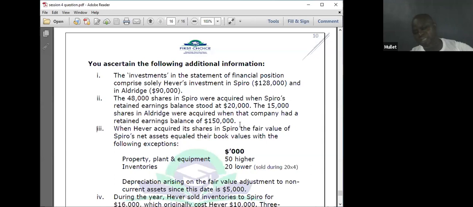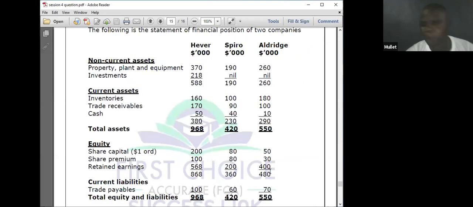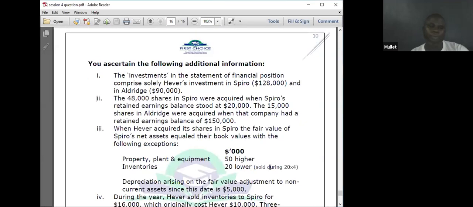When the retained earnings is 150, that means I can share the profit immediately. Profit or loss can be shared. I go to the statement of financial position. I know it's an associate because it has 30% investment. Retained earnings: he made a profit, 400. When investing he had 150. Today, when we are consolidating, he has 400. I'll say 400 minus 150 times 30%. The next adjustment: when Eva acquires shares in Sparrow, the fair value of the Sparrow net assets equals the book value.